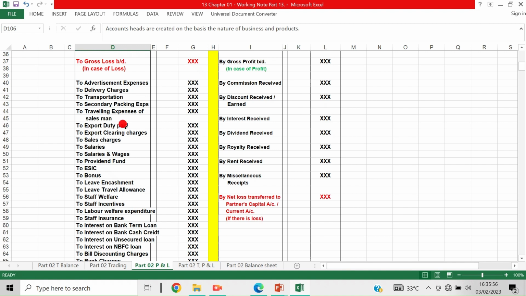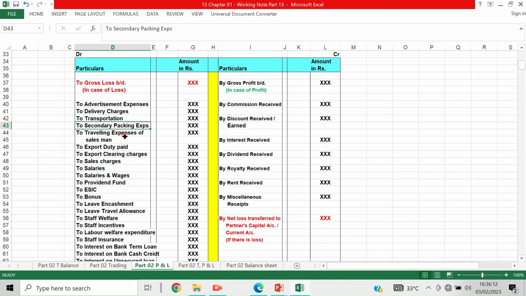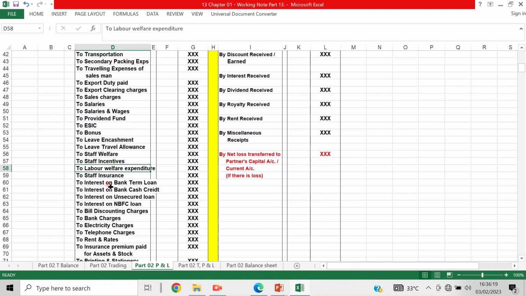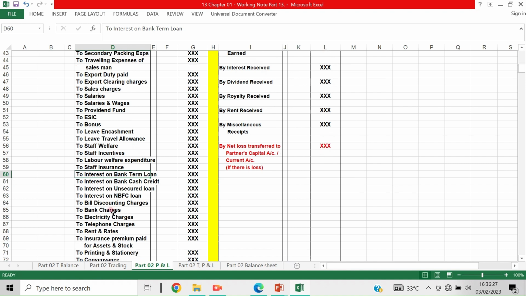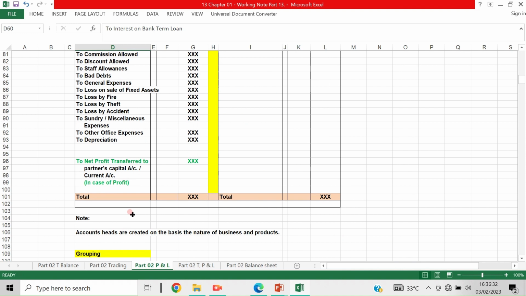If there is no export, then there won't be any export duty, export clearing charges, etc. If it is not a manufacturing organization, then there won't be any packing charges, etc. Only the secondary packing charges will come. For example, if it is not coming under labor, labor welfare expenditure will not come. If there is no bank OD or bank loan, that will not come. So whatever is required as per the organization, that will be taken.